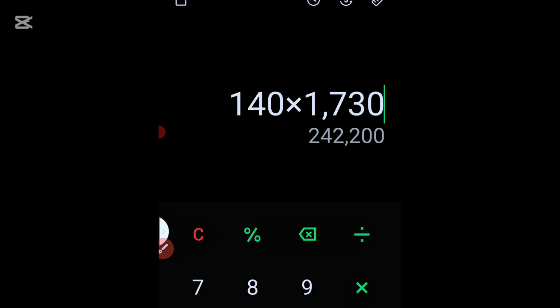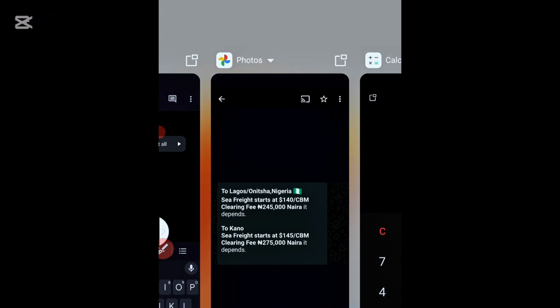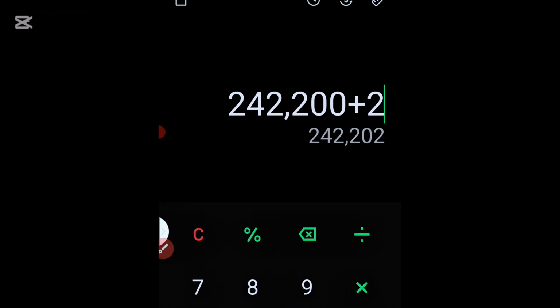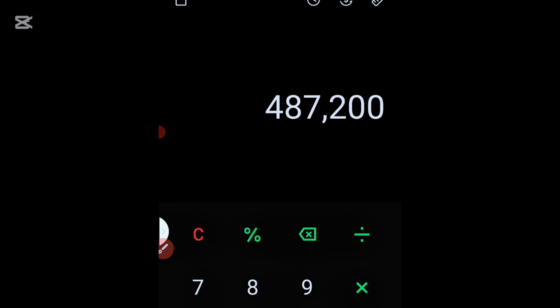So this is $140. The equivalent is 242,200 naira. $140 is equivalent to 242,200 naira. Do you get that? So that's what we are working with. Now we'll add the clearing. How much are they charging for clearing? 245,000. Right, so this is what the shipping company there is charging for sea freight.